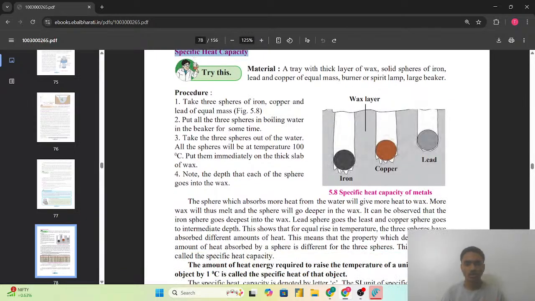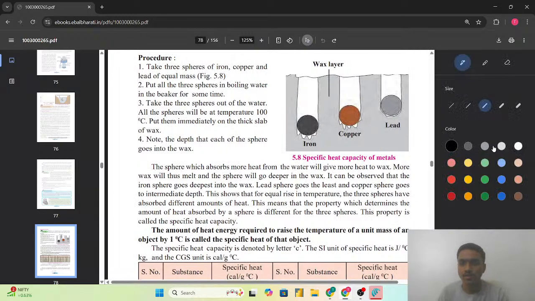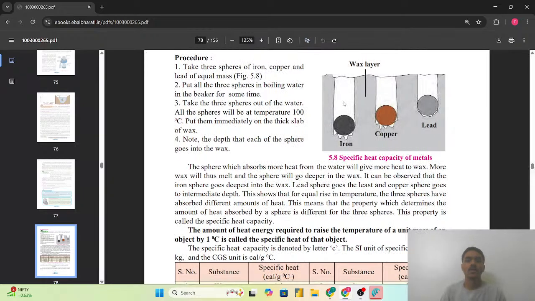मतलब जो स्पीयर मटेरियल बॉइलिंग वाटर में डालने के बाद जितनी ज्यादा amount of heat एब्सॉर्ब करेगा, so that the sphere will go to the maximum depth in the wax slab. So as we can see from the experiment, आयरन का जो स्पीयर है, that goes to the maximum depth in the wax slab, then copper and then lead. So from this we can conclude कि आयरन ने maximum amount of heat एब्सॉर्ब की, due to which it has gone to the maximum depth in the wax slab.